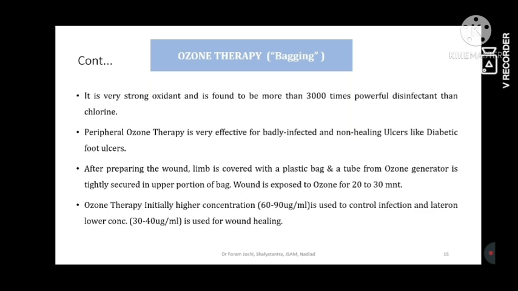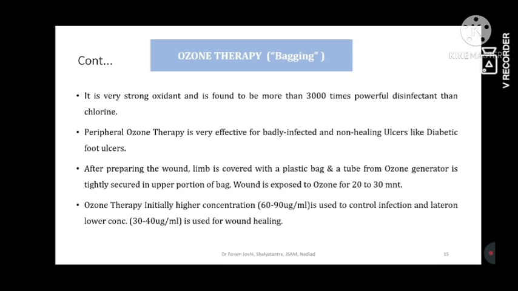What happens is that the wounded part, particularly the foot part, is kept in a bag. That bag is completely closed and connected with a tube device, and that tube device is supplied with ozone, a 3000 times more powerful disinfectant. And it works in two types of concentration, higher and lower.